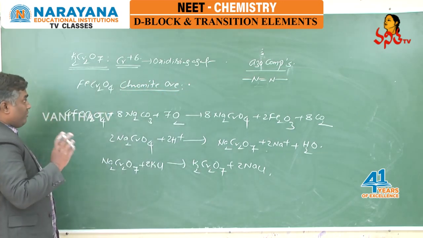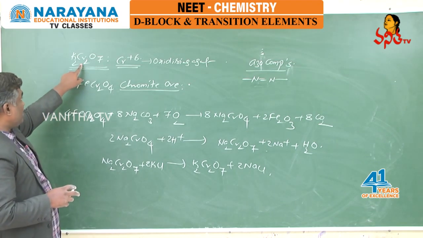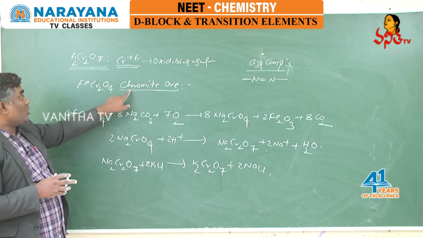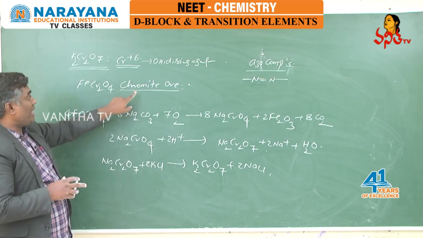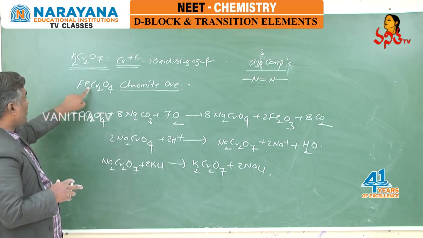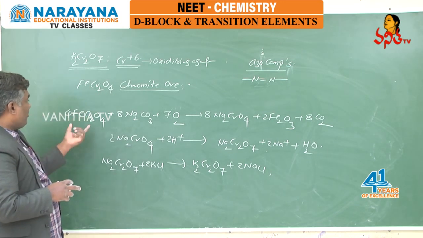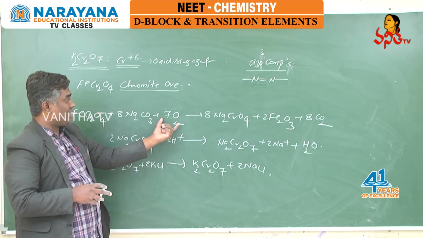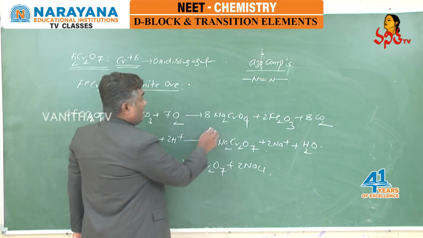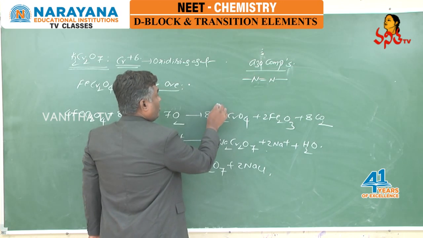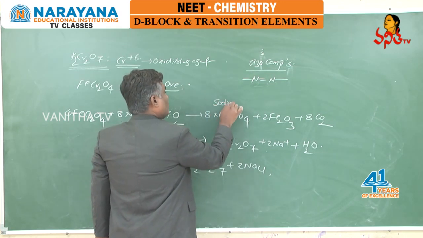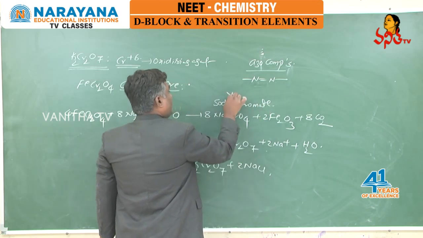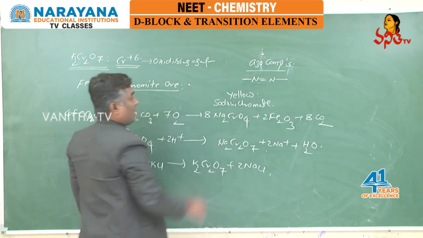And here if you see, in the preparation of K2Cr2O7, the important compound we are using is chromite ore. Chromite ore has the formula FeCr2O4. When chromite ore is reacted with sodium carbonate in presence of oxygen, we are getting Na2CrO4, whose name is sodium chromate, and this sodium chromate is a yellow colored compound.